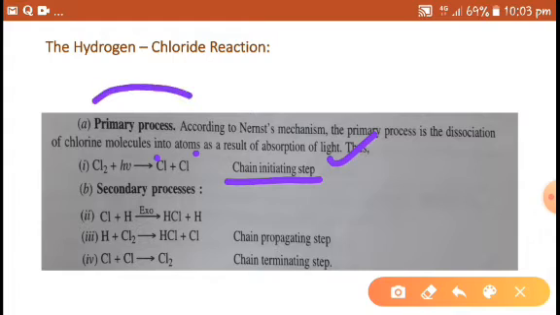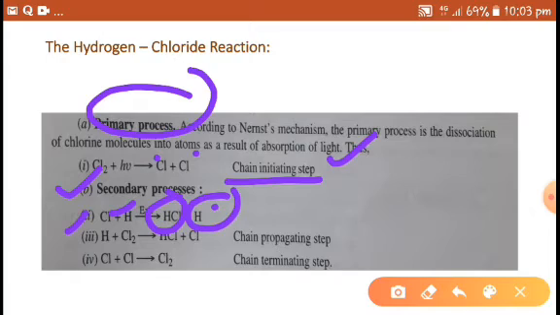It is the primary process. In the secondary process, this chlorine atom reacts with hydrogen. It forms hydrogen chloride and a hydrogen free radical. This formed hydrogen free radical reacts with a chlorine molecule and forms hydrogen chloride and gives a chlorine free radical.